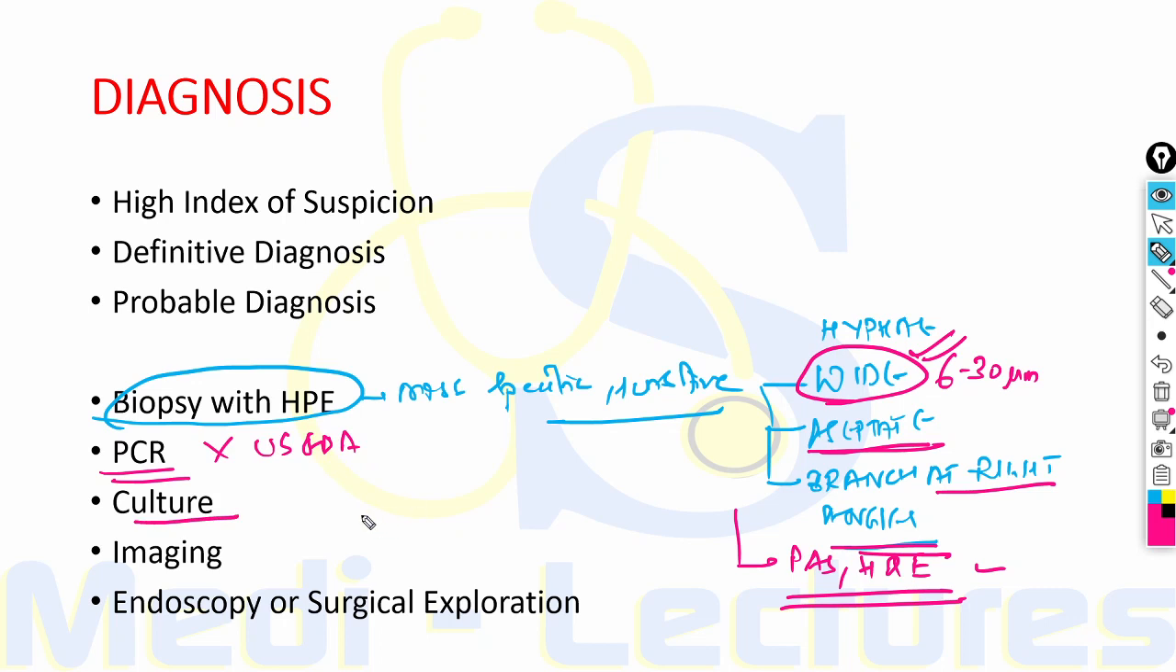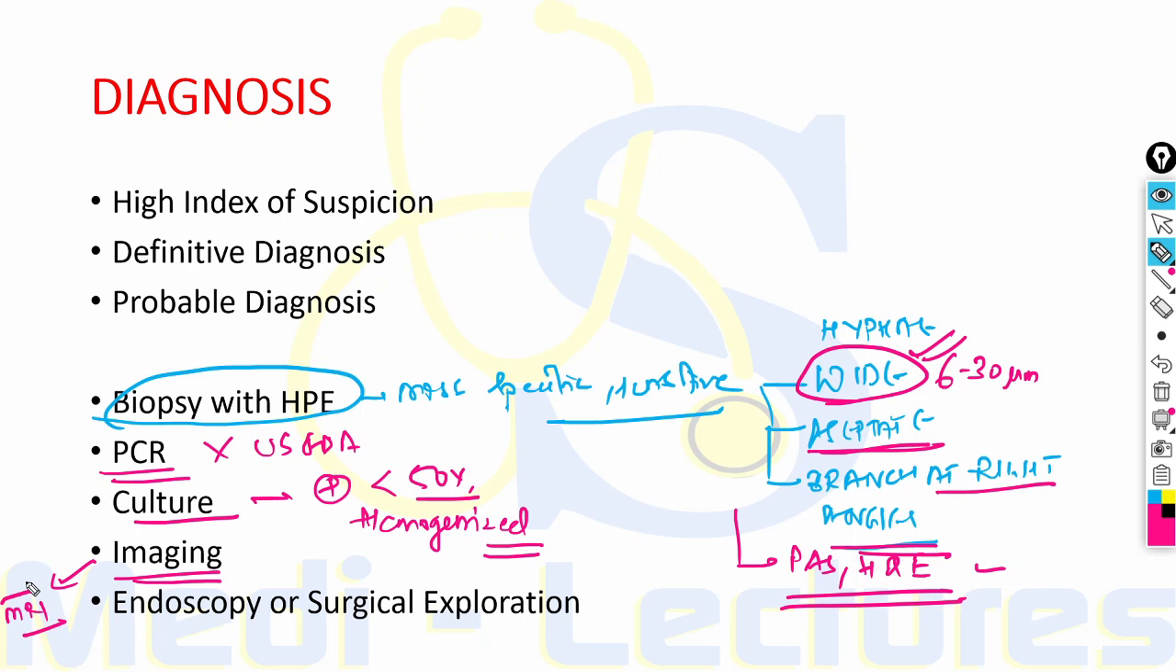Culture can be done, but it is positive in less than 50% of cases. Why? Because the fungus is killed during the processing. Therefore, the tissue sample should not be homogenized, since the fungus is killed during homogenization. Imaging can be useful, and the most important investigation is MRI, but these usually show non-specific finding like sinusitis.